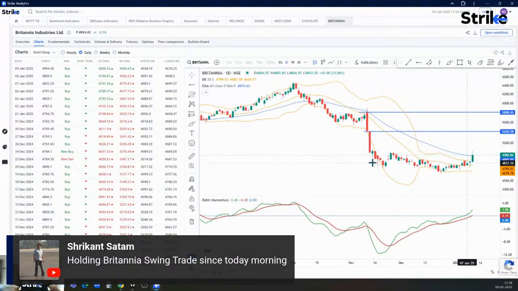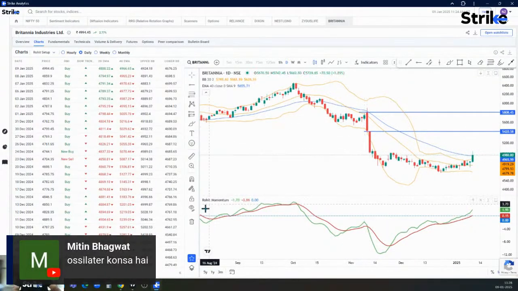So Nitin, this oscillator is Rohit momentum oscillator. It is a momentum indicator, which you will find only on this particular platform, Strike. So for those who are using Strike, fantastic. I'm sure you are finding some value.